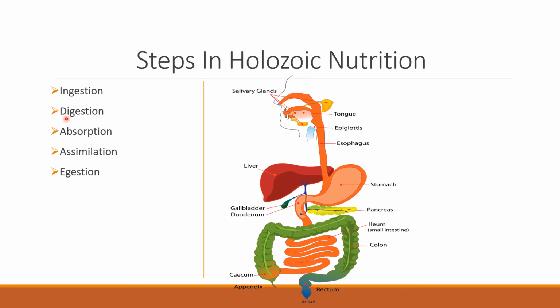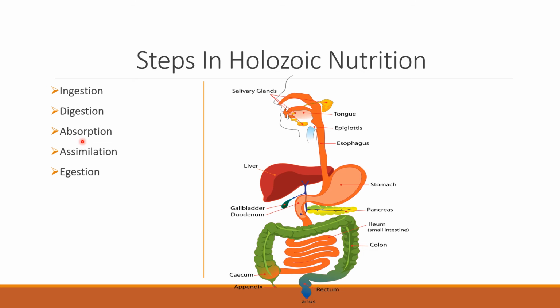When the digestive system divides this food into simpler substances, those simpler substances will be absorbed by the villi present in the small intestine. So the small intestine helps in this process, absorption.